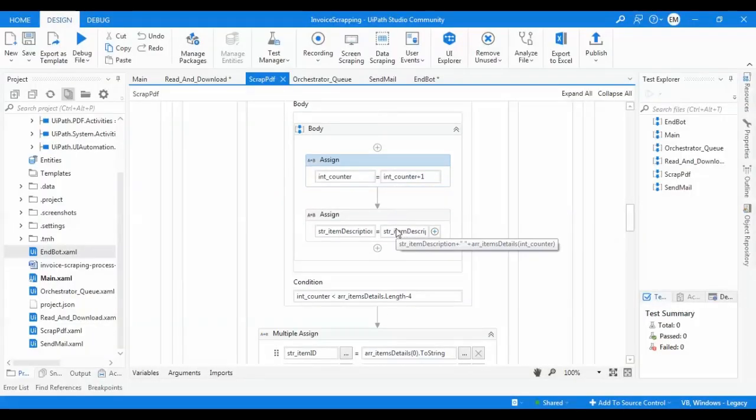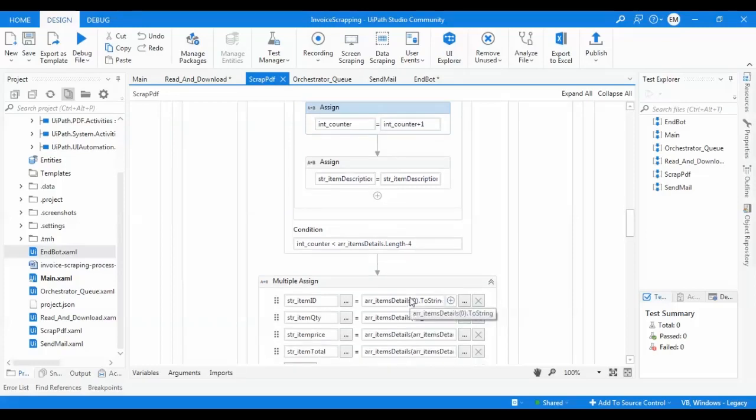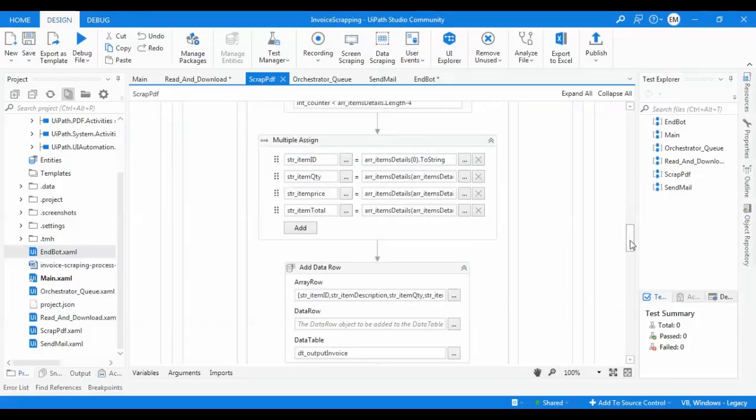I'm constructing it using the array item details with the integer counter, and I'm stopping the loop when I finish the item description. Then I have a multiple assign here to get the item ID, the item quantity, and the item price from the array, and then I'm getting the item total using the array.